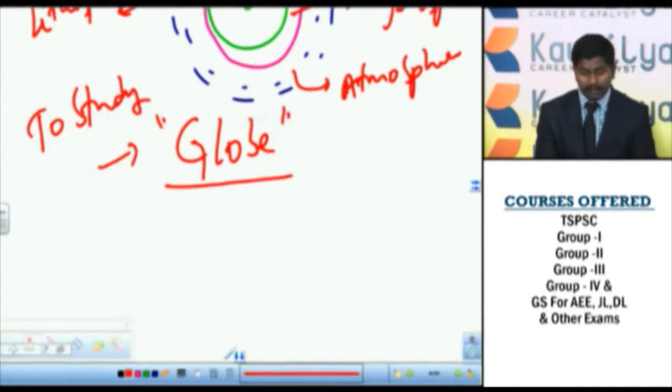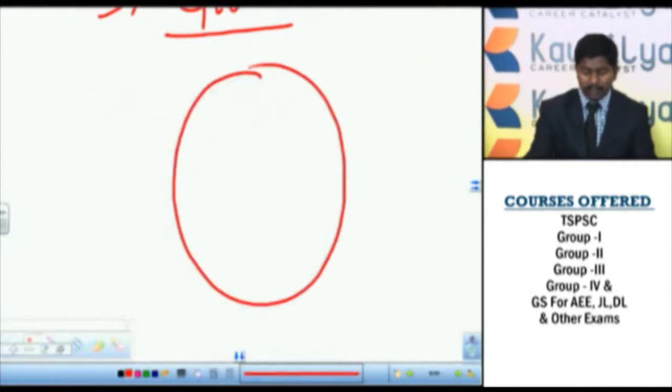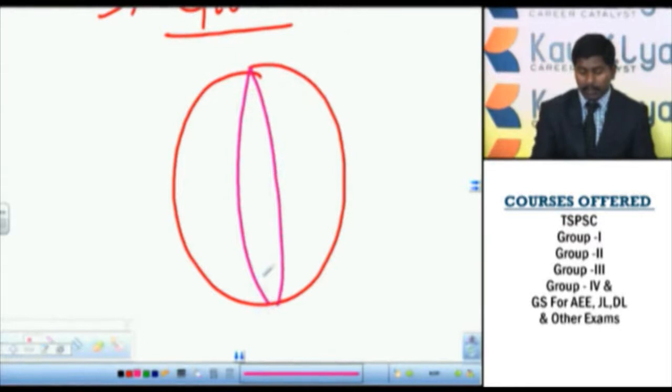So for a few minutes let me tell you what this globe is and how it is helpful to study the earth. The globe is a spherical object, it is a model of the earth. From here onwards if I say globe, it is nothing but earth, or earth is nothing but globe. Now on this globe there is a grid system. Grid system means the combination of both horizontal and vertical lines.